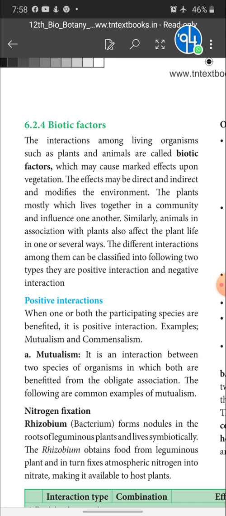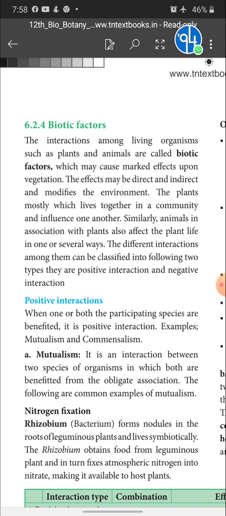The interaction among the living organisms. The living organisms such as plants and animals are called biotic factors. This interaction may cause a marked effect on the vegetation. The effects may be direct or indirect.